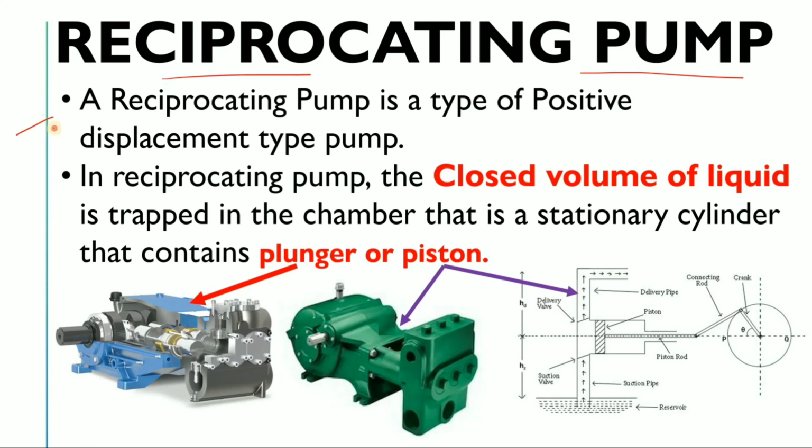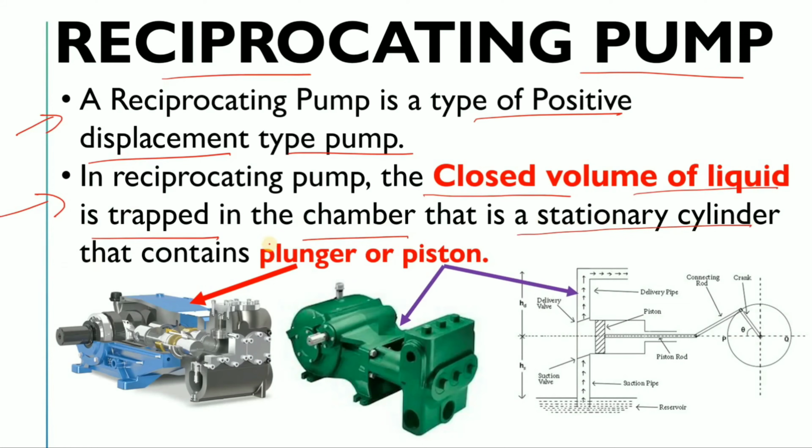Now let's discuss what the reciprocating pump is and the general information about it. As we have already discussed, the reciprocating pump is a type of positive displacement pump, and we have already discussed what positive displacement means. In this reciprocating pump, a closed volume of liquid is trapped in a chamber, that is a stationary cylinder that contains a plunger or piston. If you see this reciprocating pump, this is a piston type reciprocating pump.